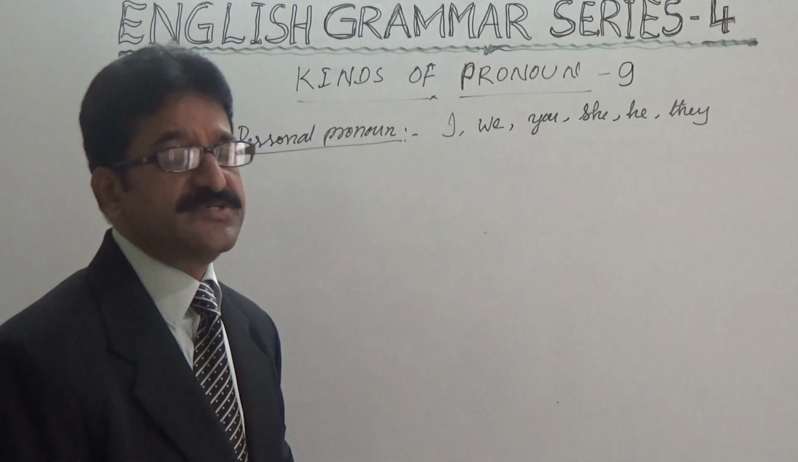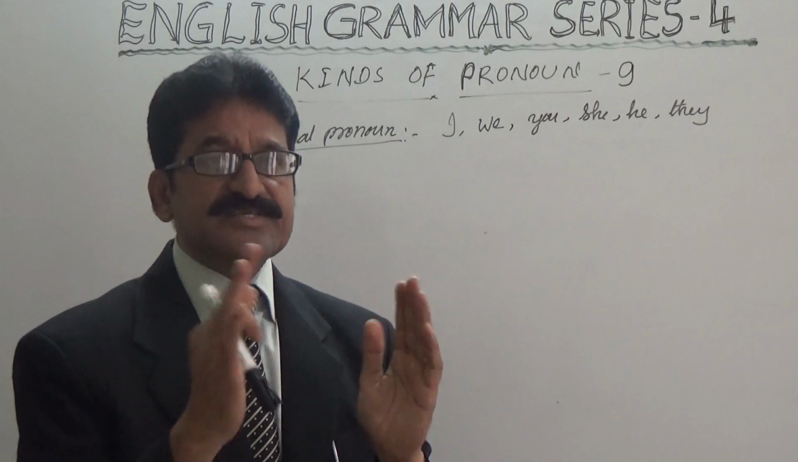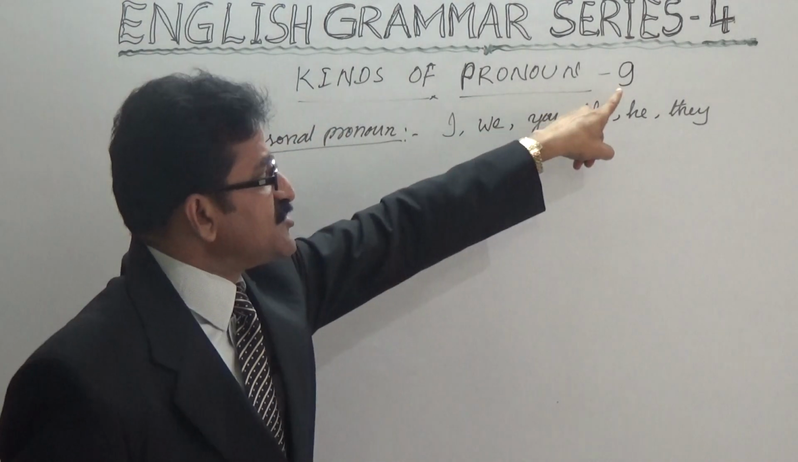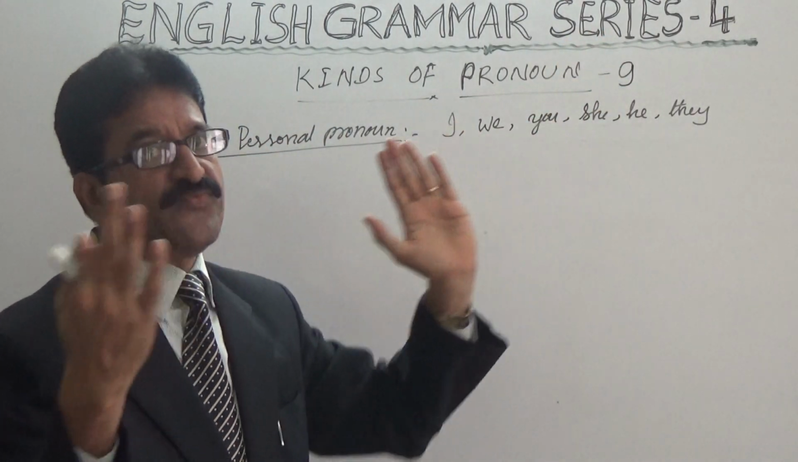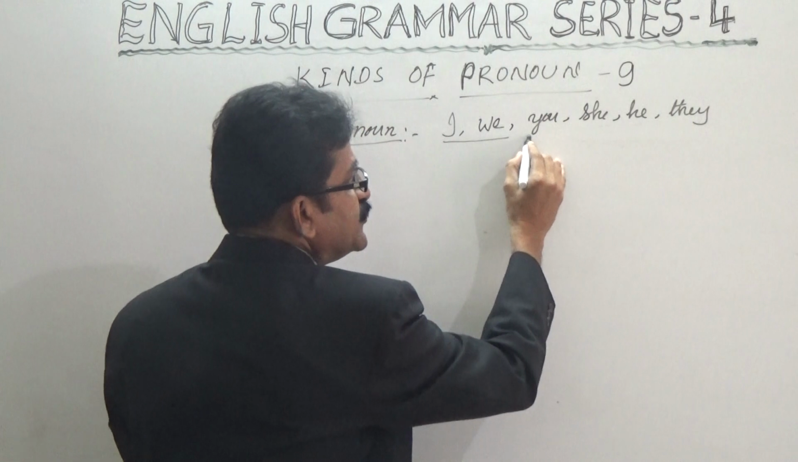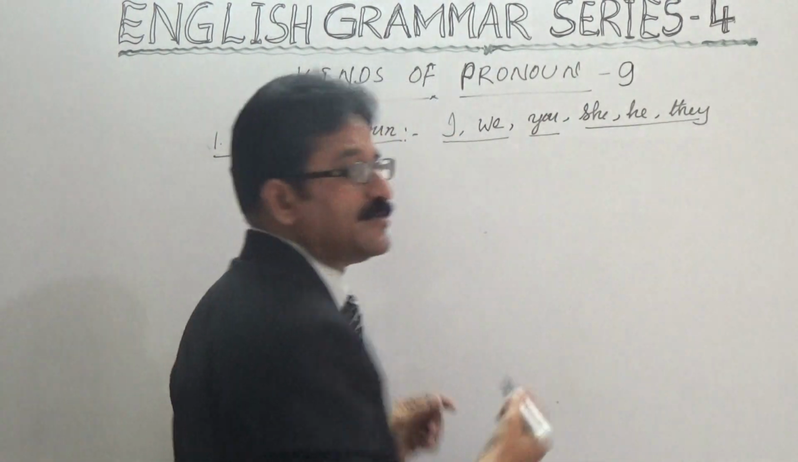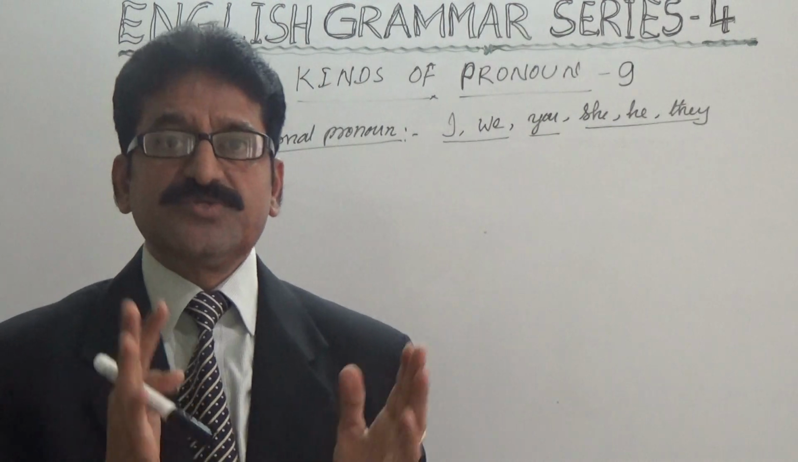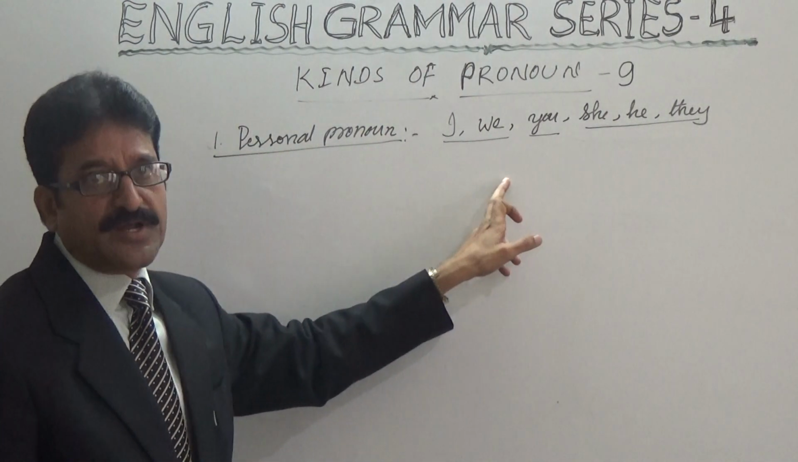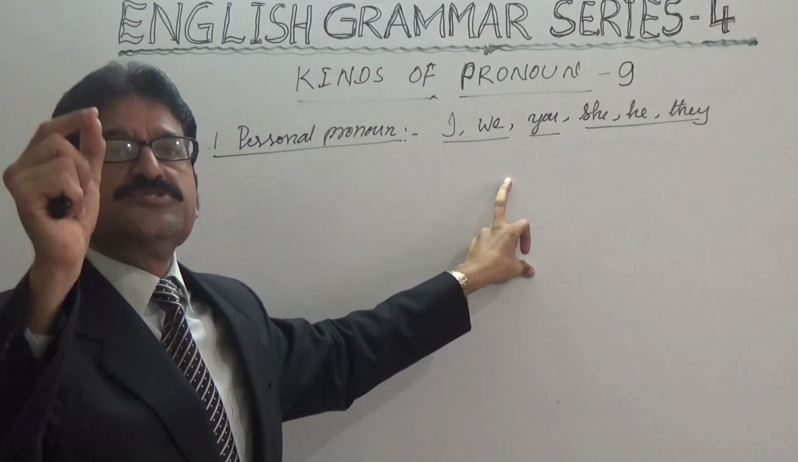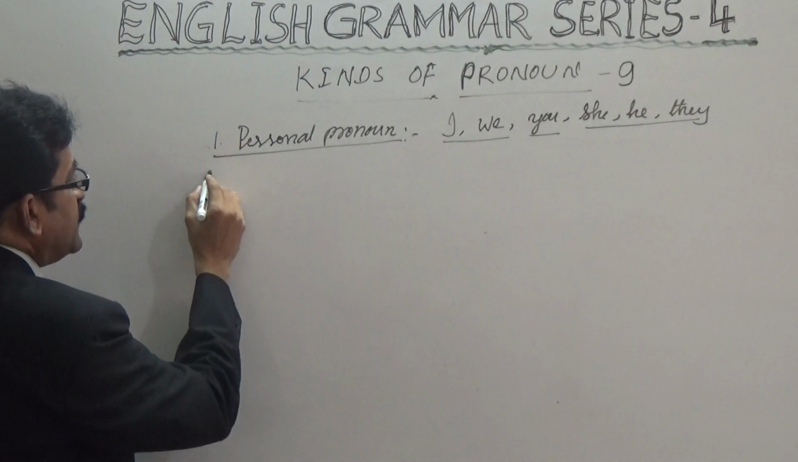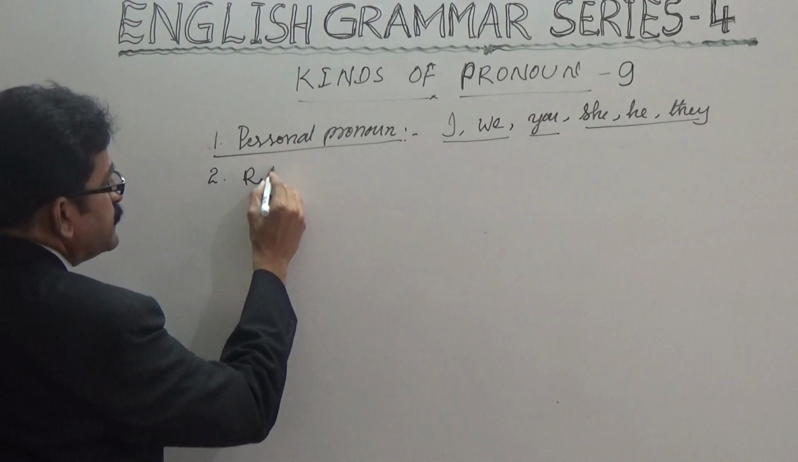We have 3 possible persons according to English grammar. We will discuss these personal pronouns in detail in some other video. Now we just concentrate on what are the 9 kinds of pronouns here. I and we refer to the first person, you refers to the second person, and these are the third person. The pronouns which refer to these 3 possible persons are called personal pronouns. Personal pronouns are the pronouns used for persons, human beings. Is it clear?